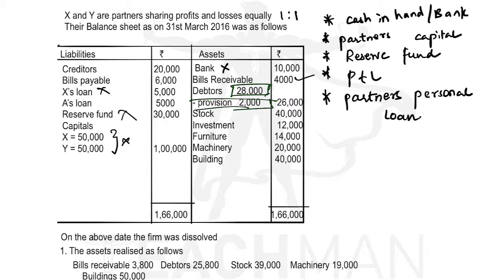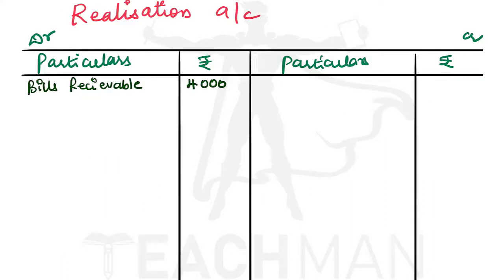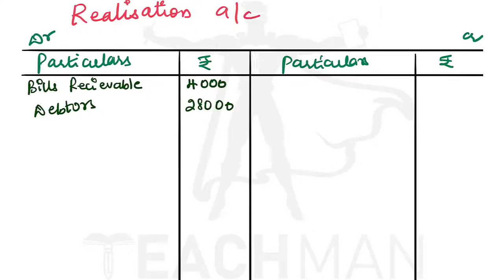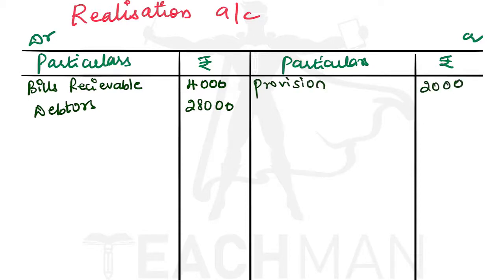So debtors, let us record on the debit side. Debtors, the amount is 28,000. Many of us make the mistake of writing 26,000. No, we should write 28,000. Then the provision we should write on the credit side, provision 2,000 rupees.